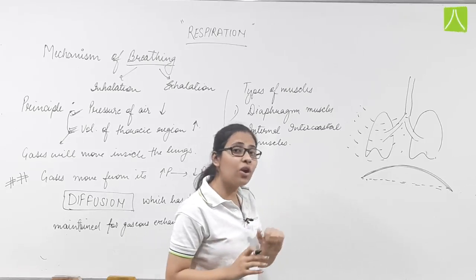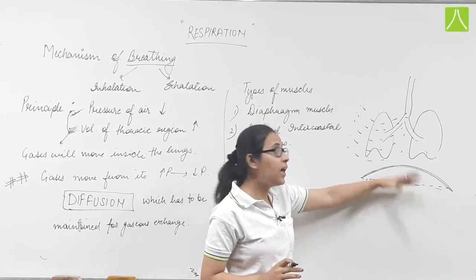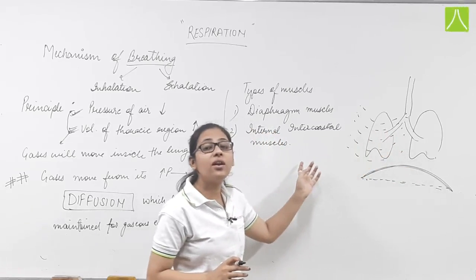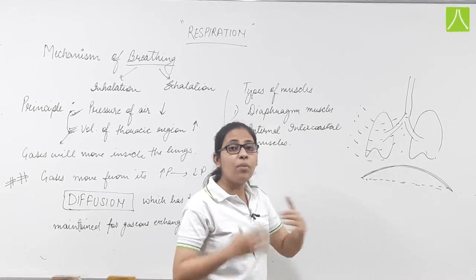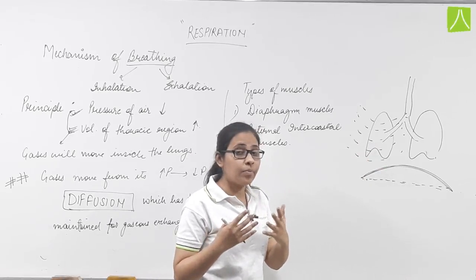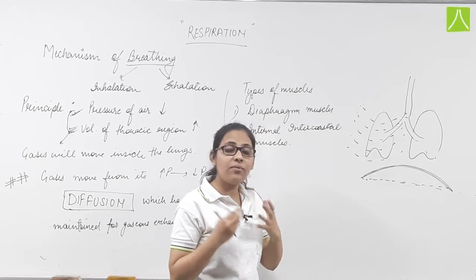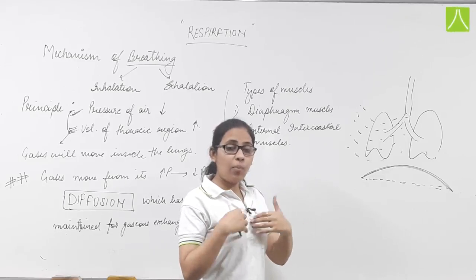Because these two muscles contract, the diaphragm becomes flattened, and because of the contraction of the internal intercostal muscles, the ribs move outward and forward. Whenever we inhale, our rib cage moves upward and forward.